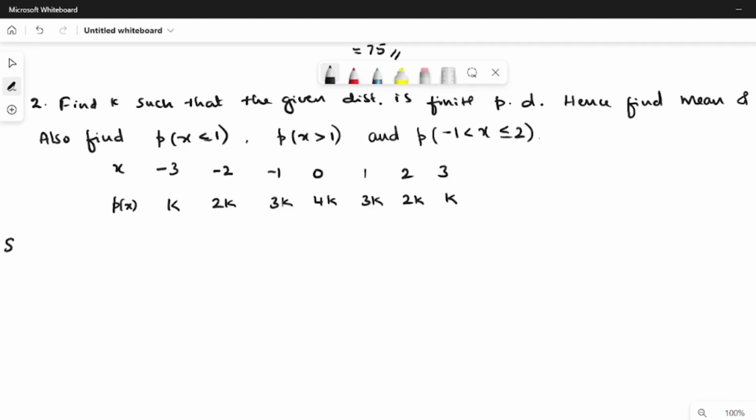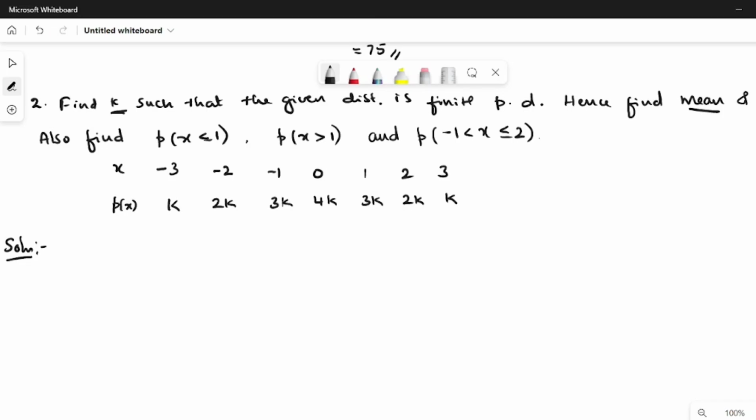Now, the solution of this problem involves 3 steps. In the first step, we need to determine k, assuming that the given distribution is a finite probability distribution. Second step, we need to determine the mean and standard deviation. Last step, we need to find the probability of x less than or equal to 1, then the probability of x greater than 1, and finally the probability of x lying between minus 1 and 2, including 2.